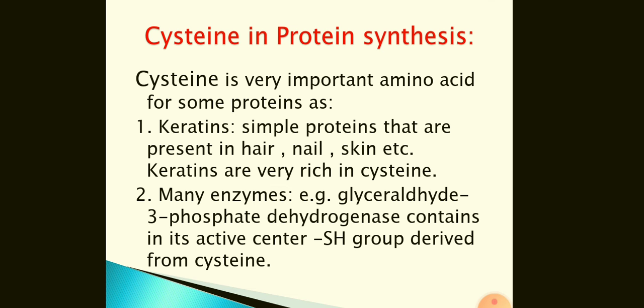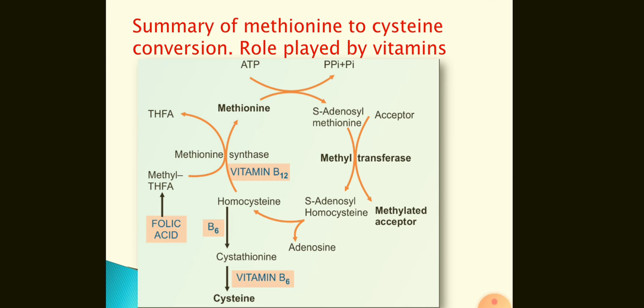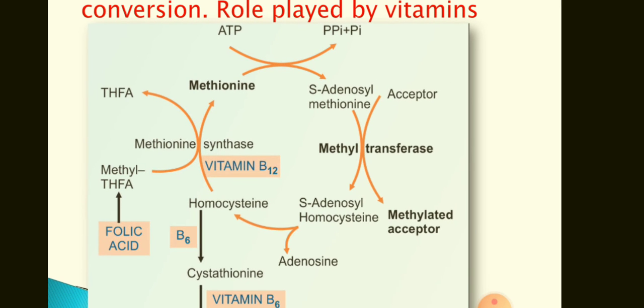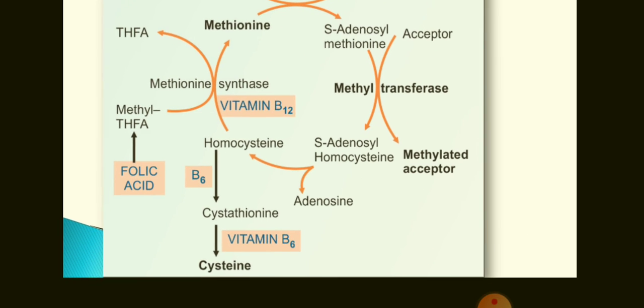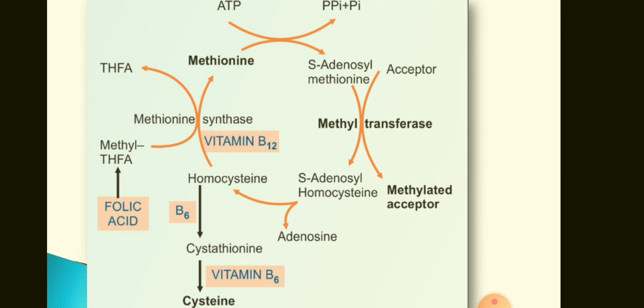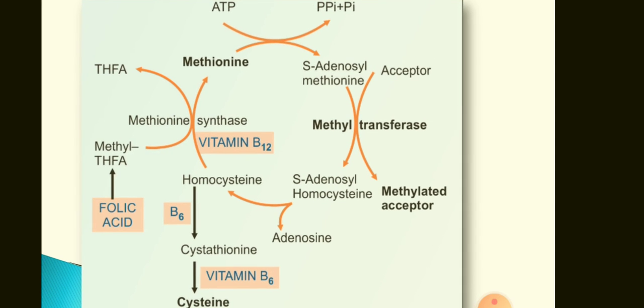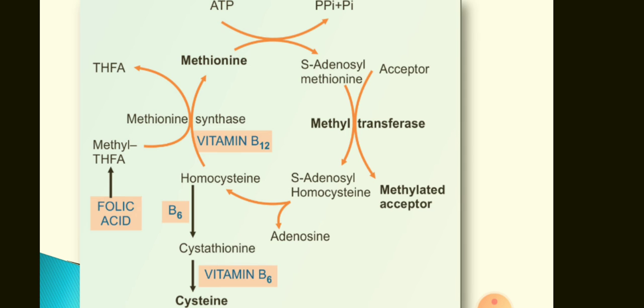Here is a general picture which shows the interrelation between cysteine and methionine. Methionine gives rise to cysteine in one part of the reaction, and cysteine is converted back into methionine. In the first part, methionine is converted into S-adenosyl methionine, then it undergoes transmethylation to form S-adenosyl homocysteine and a methylated compound.